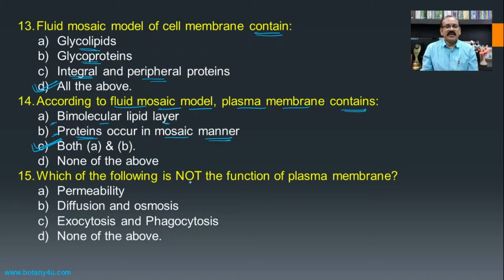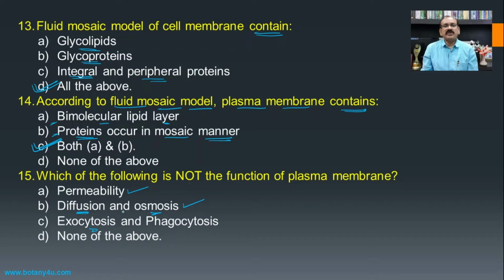Then which of the following is not a function of the plasma membrane? First one, that is permeability. Second one is diffusion and osmosis. Permeability is nothing but to transport the material inside and outside the cell. Then diffusion, transport of solute particles from the region of higher concentration to the region of lower concentration, and osmosis is the transport of solvent particles from the region of lower concentration to the higher concentration.